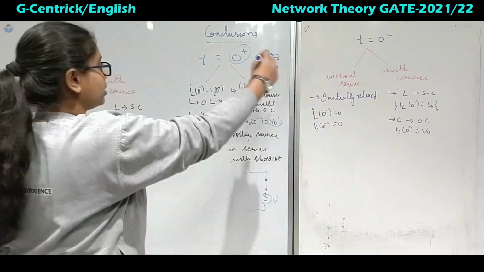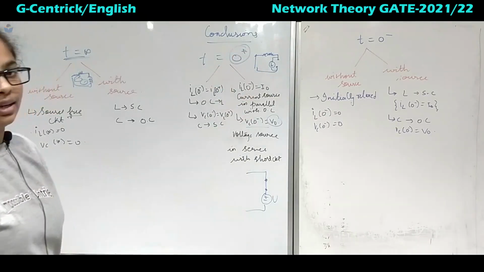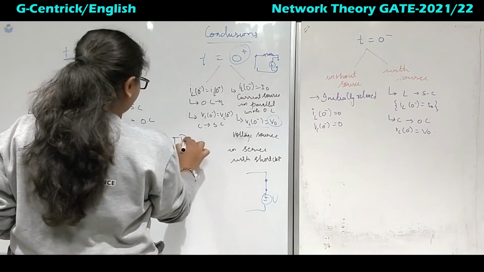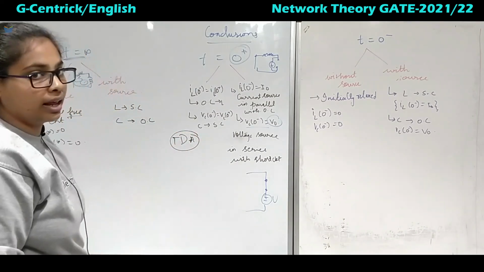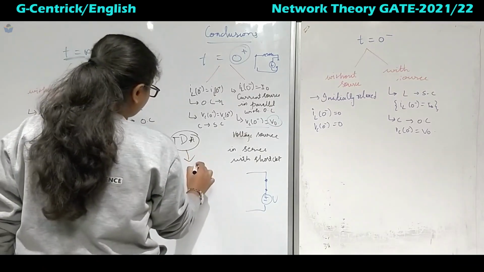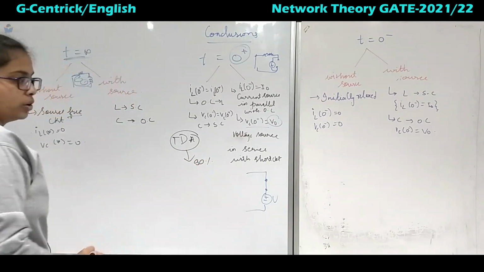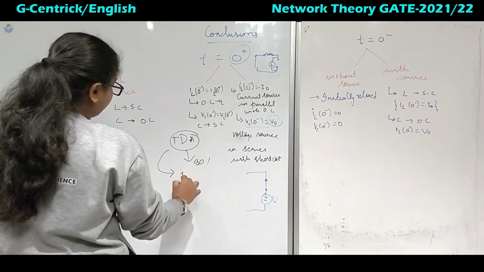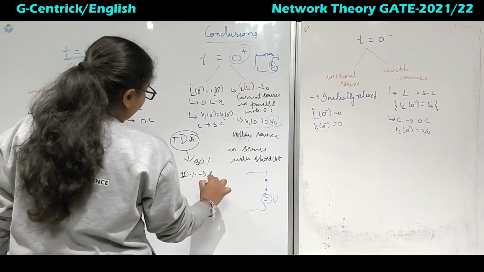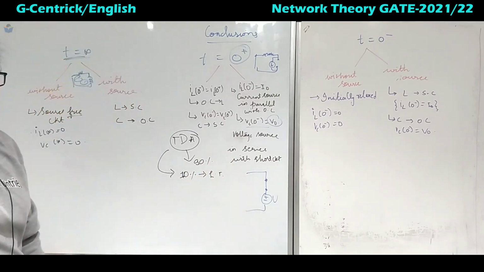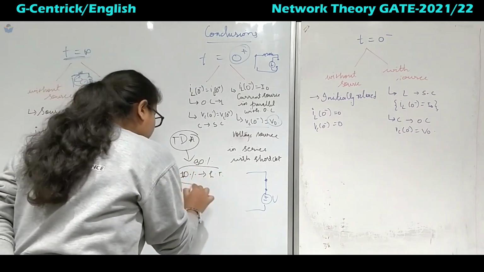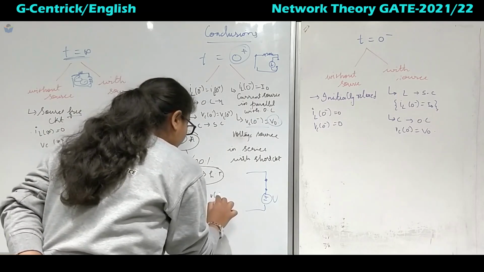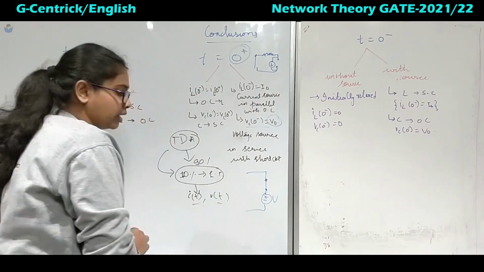Now, here we are taking t everywhere, which means it is time domain analysis. Using this time domain analysis, we can solve almost 90% of the problems. The remaining 10% of questions can be solved by Laplace transforms. We can use that when they ask for general equations like I of t, V of t, something like that.